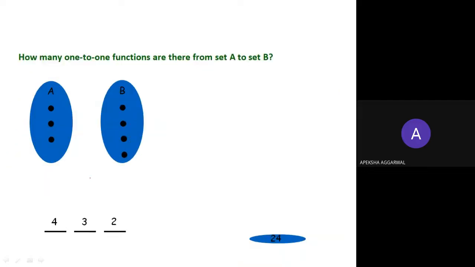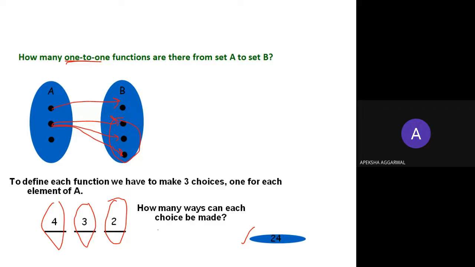Now if I talk about one-to-one, what is the possibility? If the first element has selected this, the second element cannot select this. So it can select this, or this, or this. It will remain with three possible choices. This is called a 1-1 function. So the first has four possibilities, the second has three possible options, and the third element would be left with two possible options. So the total would be 24. The number of ways this choice can be made is 4 into 3 into 2.